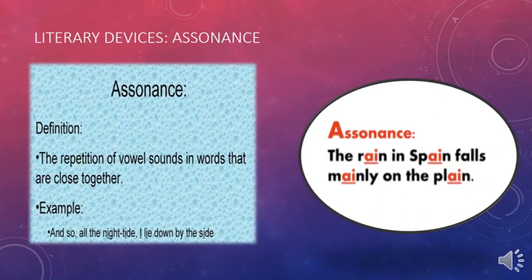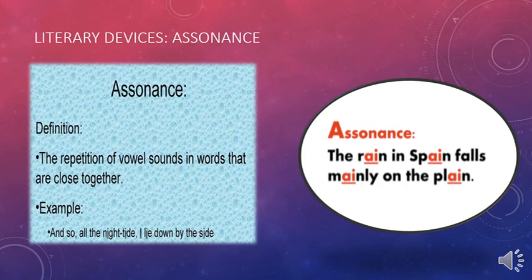Lately, we studied something called alliteration. Alliteration was the repeating of consonant sounds at the beginning of words. Well, here for assonance, we're going to be talking not about consonant sounds, but about vowels. So, the definition of assonance is the repetition of vowel sounds in words that are close together.